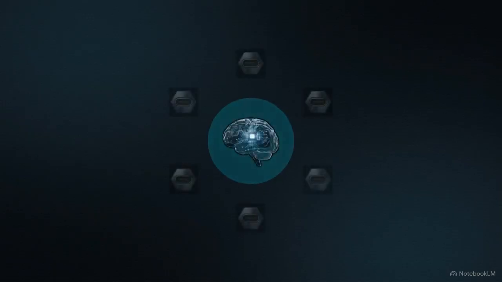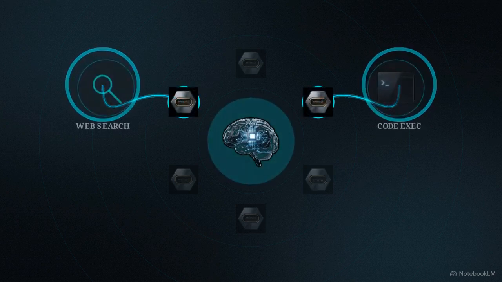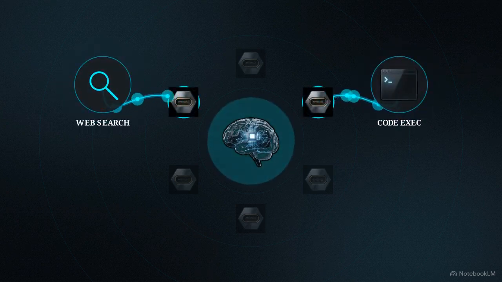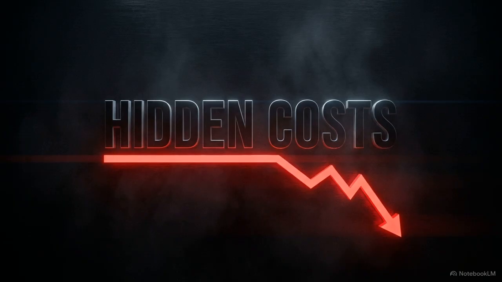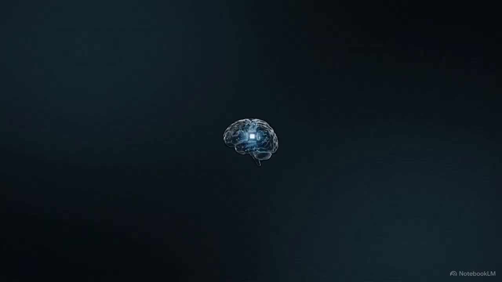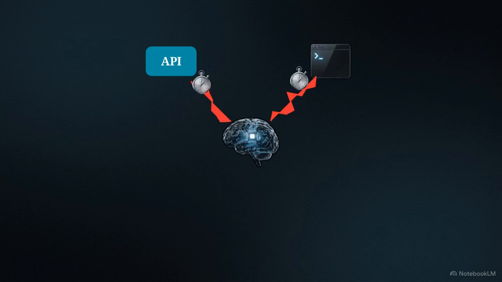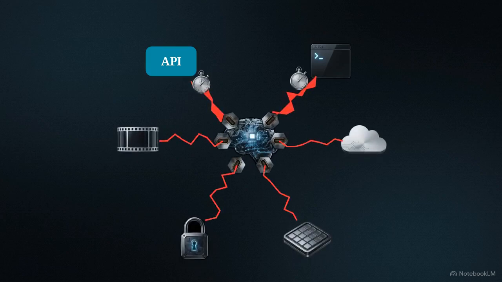The prevailing logic in software development is that an autonomous agent becomes more capable the more access it has to external tools like web search or code execution. But a recent study on the tool use tax exposes a massive flaw in that assumption. Researchers found that every time an agent calls out to an external API or executes a script, it introduces severe latency and propagates errors throughout its reasoning.